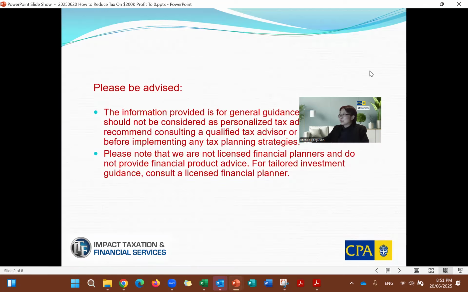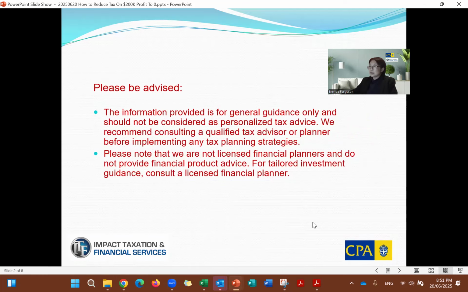Before we go to the main content, a quick declaration. The information provided is for general guidance only and should not be considered as personalized tax advice. We recommend consulting a qualified tax advisor or planner before implementing any tax planning strategies. Please note that we're not licensed financial planners and do not provide financial product advice. For tailored investment guidance, consult a licensed financial planner.